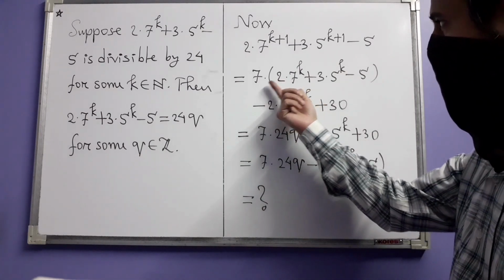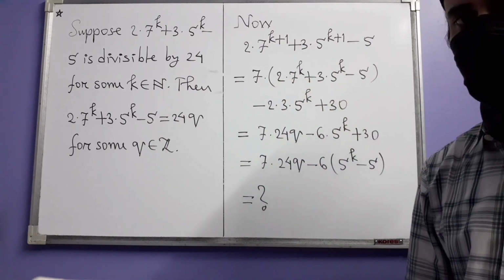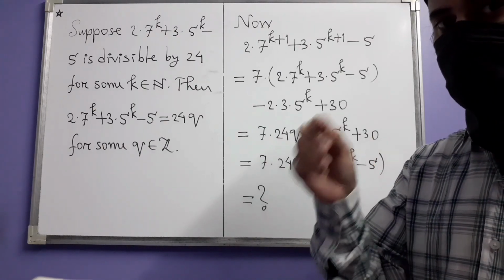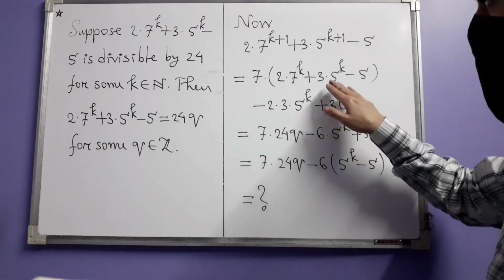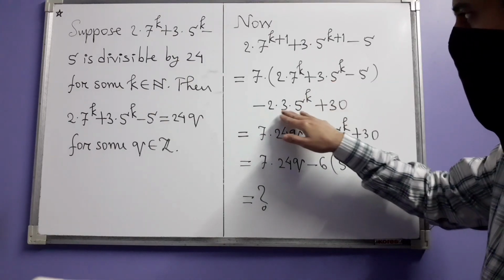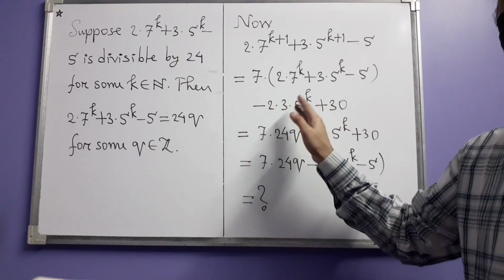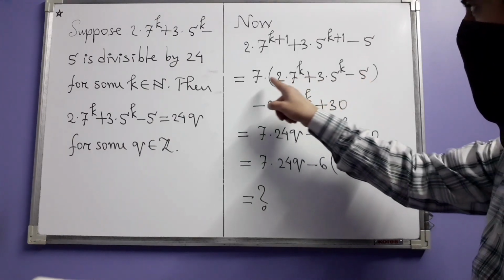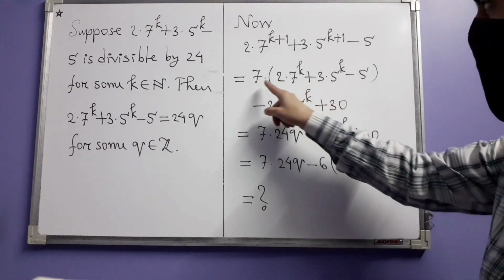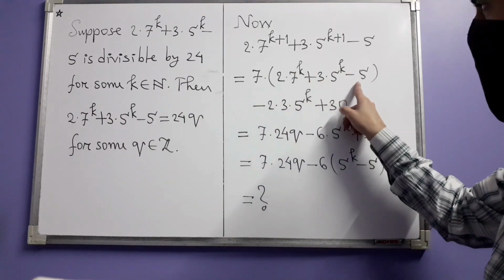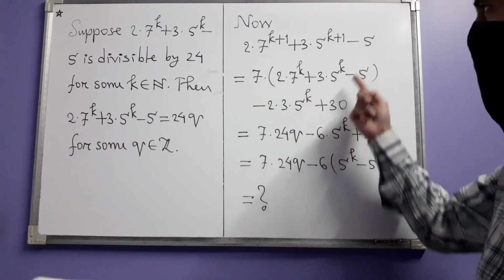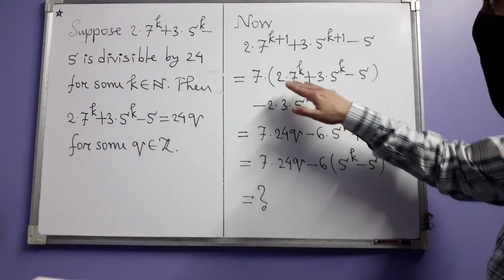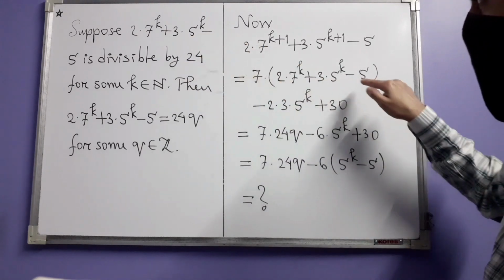But here we have 7 times 3 times 5 to the power k. That means we have taken 2 extra 3 times 5 to the power k. So to adjust things, we subtracted that, minus 2 times 3 times 5 to the power k. And you can further see that here you are getting 7 times minus 5, so minus 35 plus 30 is minus 5. So things have been adjusted, and we have brought that integer here.